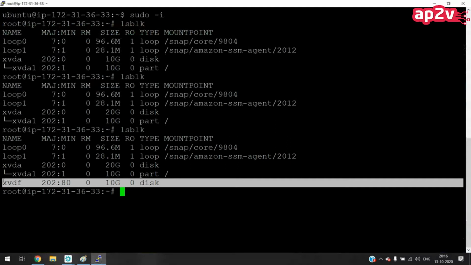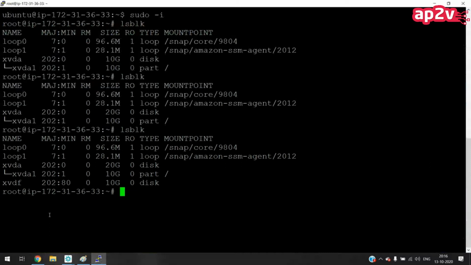Sir, again, maybe I might be asking a stupid question, but if we create a volume in a different availability zone, in the real world also, is it not possible to mount a volume located remotely?